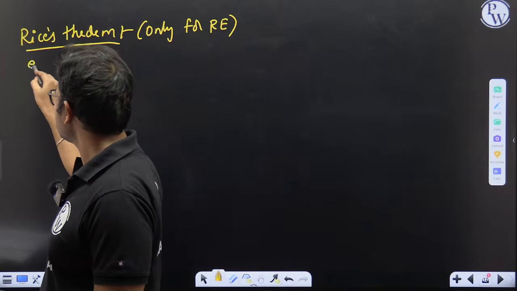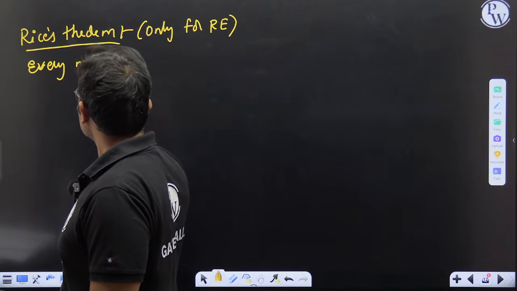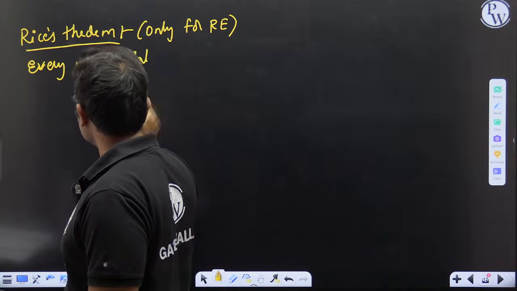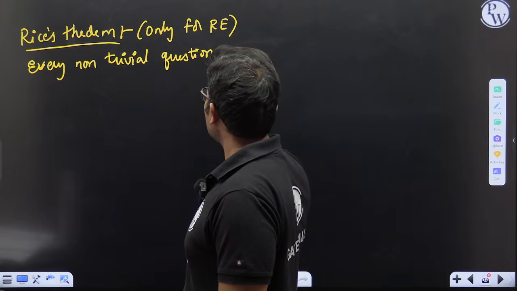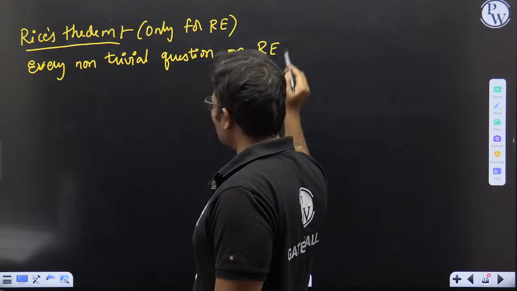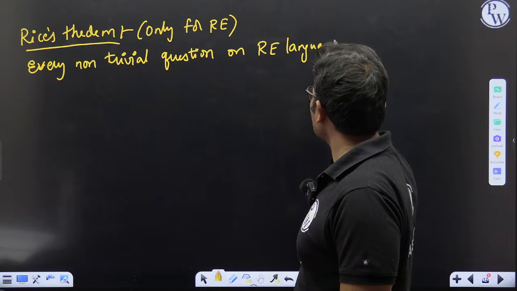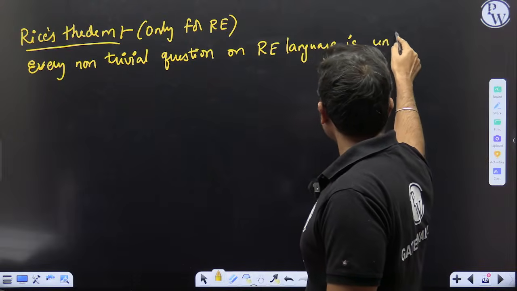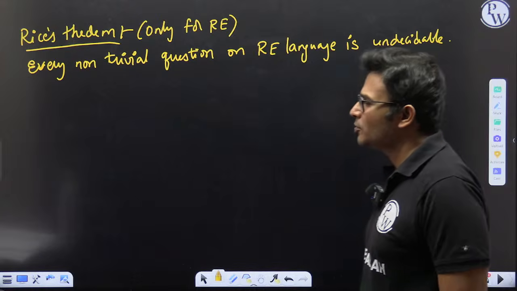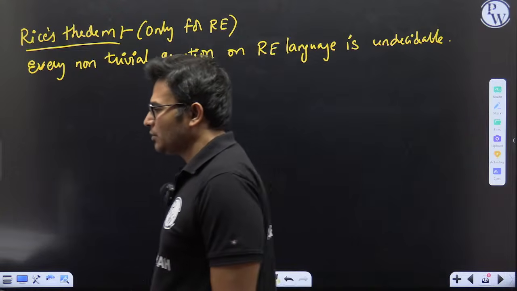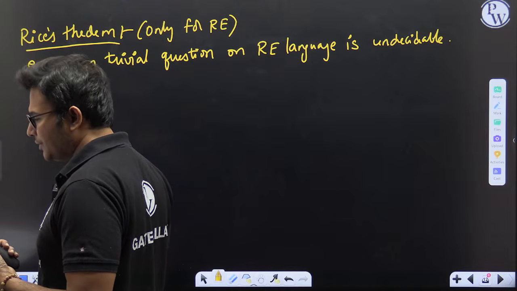This theorem says that every non-trivial question on a recursively enumerable language is undecidable.